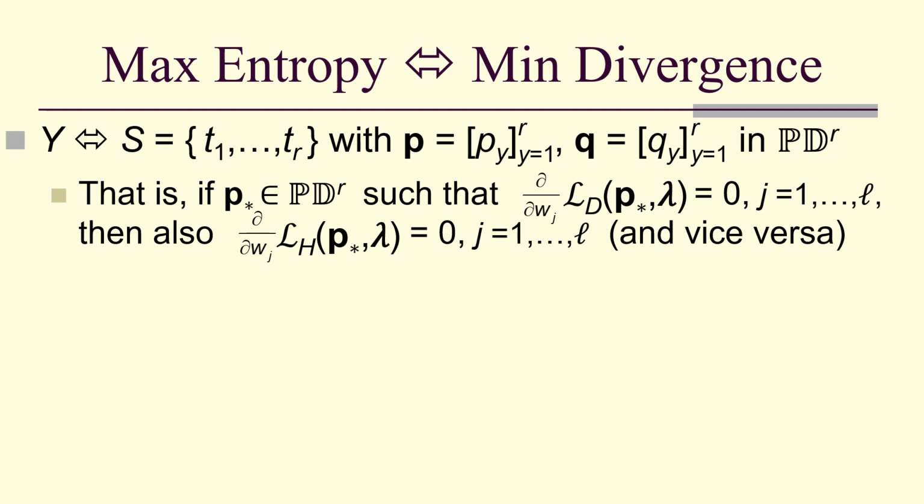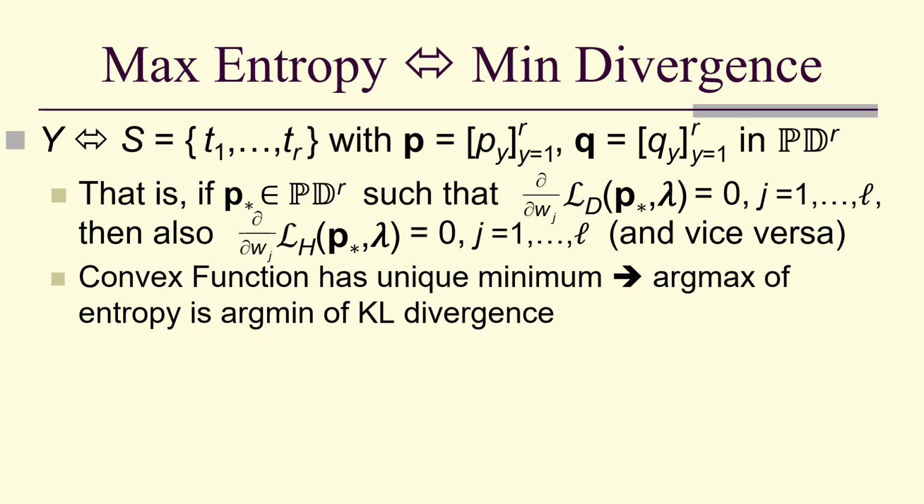If P star is in the set of probability distributions in R space, if the derivative with respect to W sub j, the jth component of the weight vector, of the KL divergence Lagrangian is 0 at P star, then the derivative with respect to W sub j of the Lagrangian for entropy at P star is also equal to 0. Now, convex functions have unique minima, so therefore the argmax of entropy is the argmin of the KL divergence.